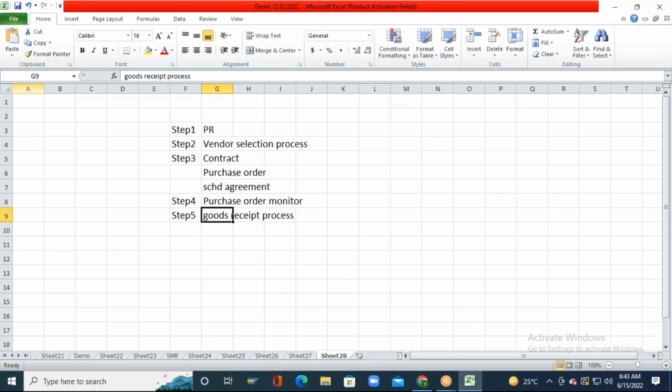During the previous session, as part of purchase order creation, we were able to configure the price determination process, and we were able to see how pricing is getting captured into the purchase order. We discussed those things during the previous session. Then the next step in the procurement cycle is the goods receipt process.